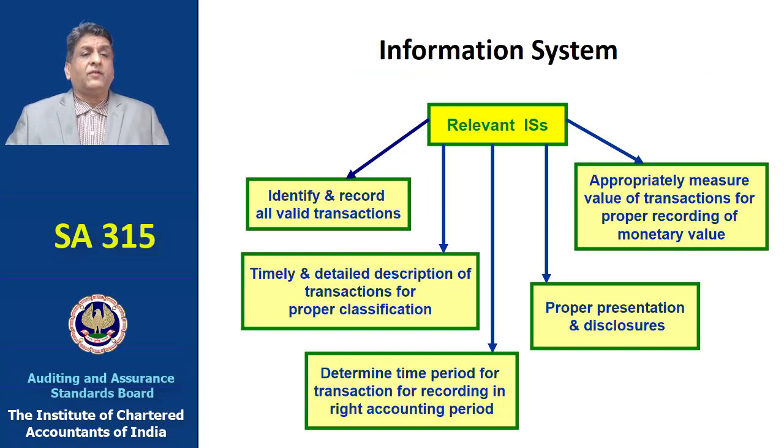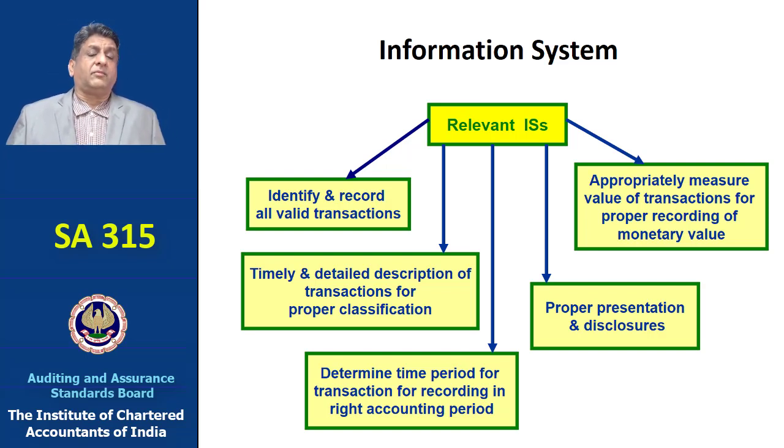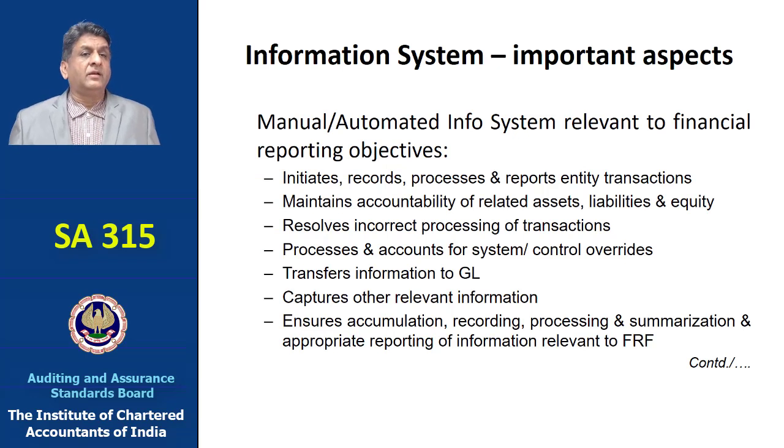Now, the information system also plays a very big part. The information systems help us to identify and record all transactions, basically all valid transactions, whether there is a timely and detailed description of transactions and a proper classification, the time period, whether they are correctly accounted in the time period, whether they are measured properly at a proper monetary value, and whether a proper disclosure and presentation is made. So information system will have various aspects.